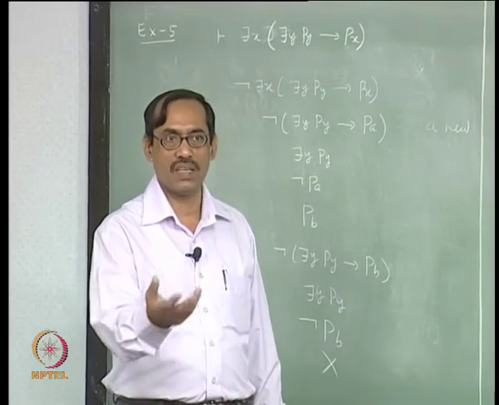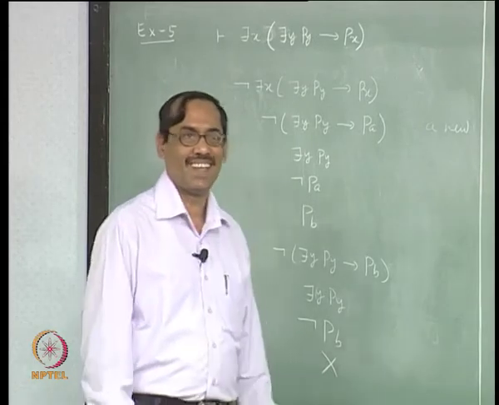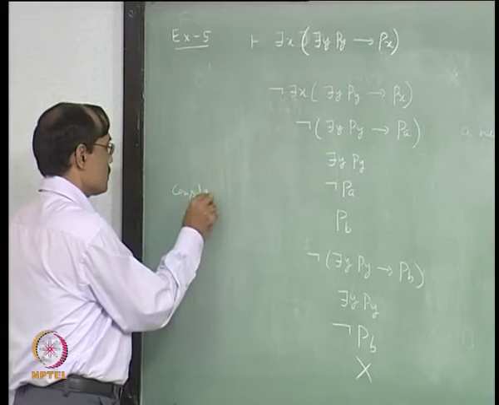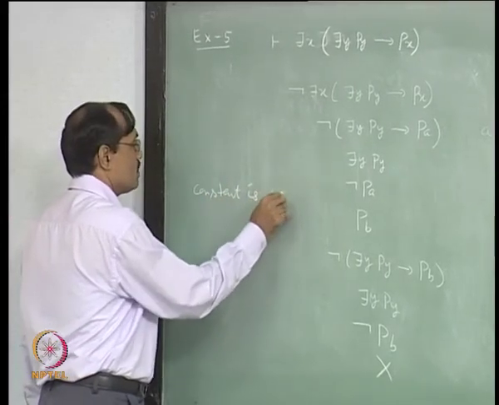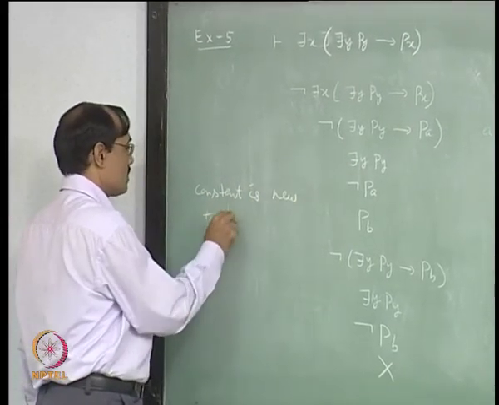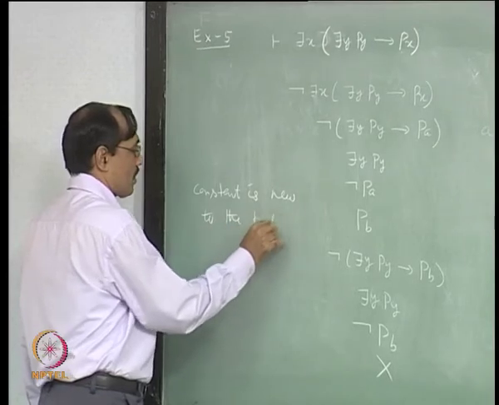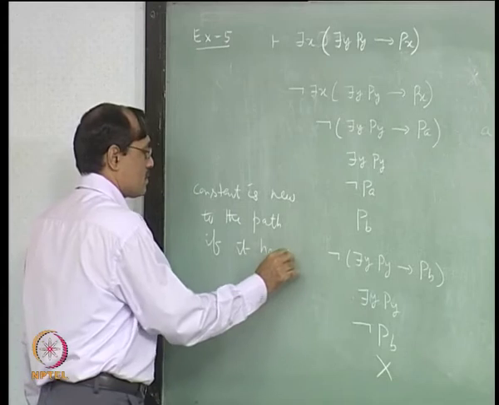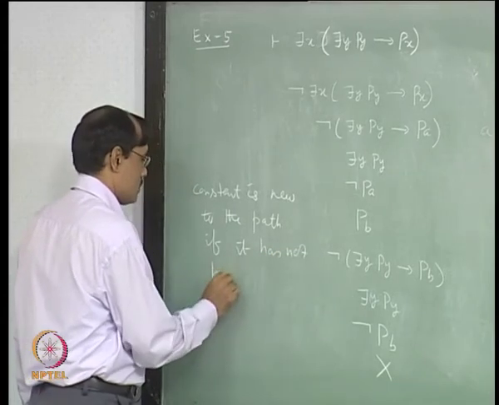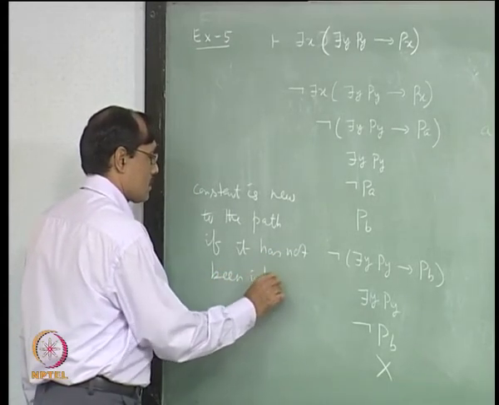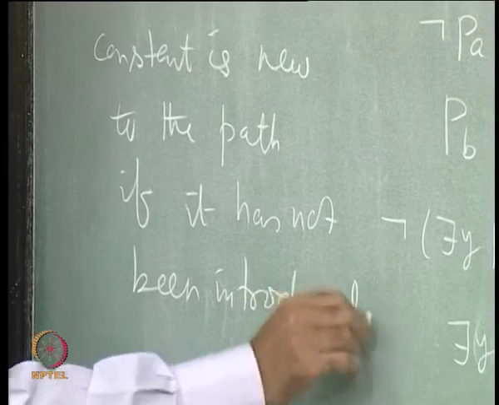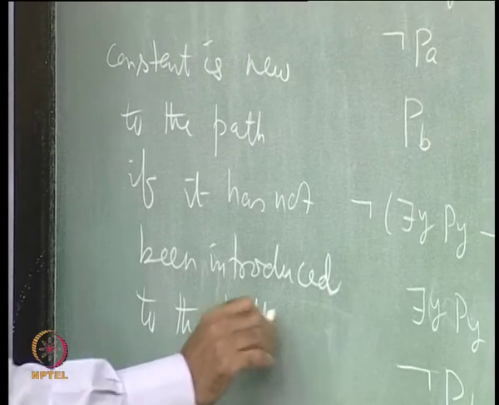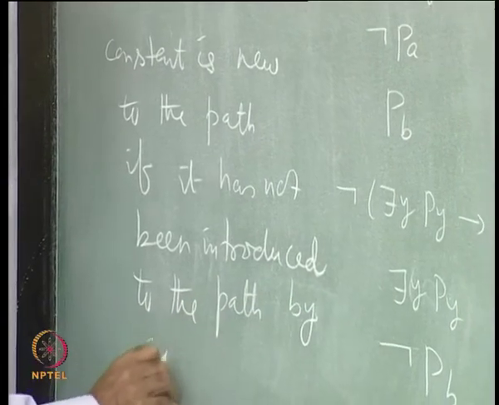So, now you see a generalization of the newness. So, you say that this constant is new, new means new to the path if it has not been introduced to the path by an existential rule.